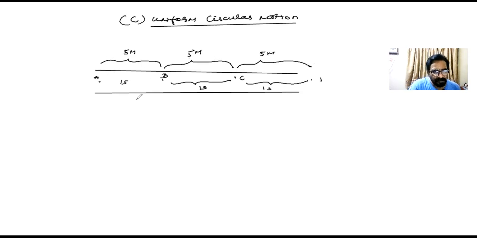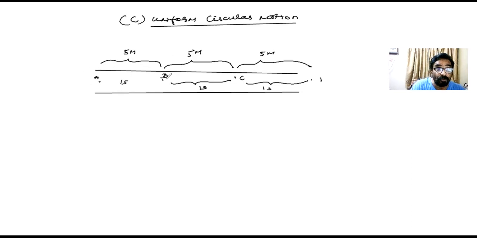That means this person is walking with a uniform speed. Are you getting me here? Actually, this motion is along a straight line, so I call it a linear motion. Linear motion with a uniform speed. The velocity is what? You can see 5 meters per second. Speed is the same, 5 meters per second.